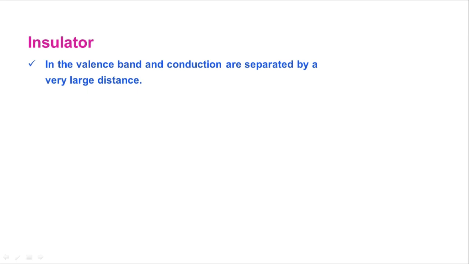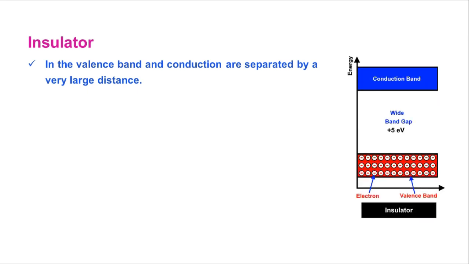In an insulator the valence band and conduction band are separated by a very large distance. So there is a very large gap between the conduction band and the valence band.